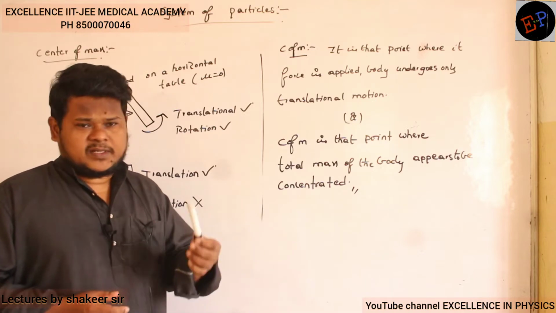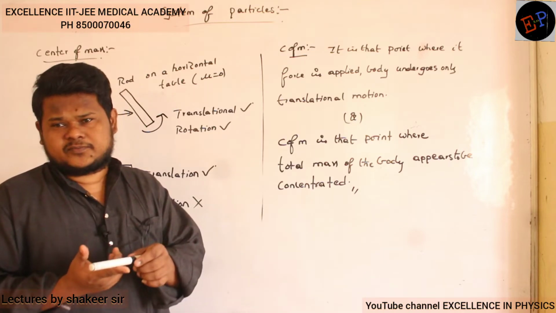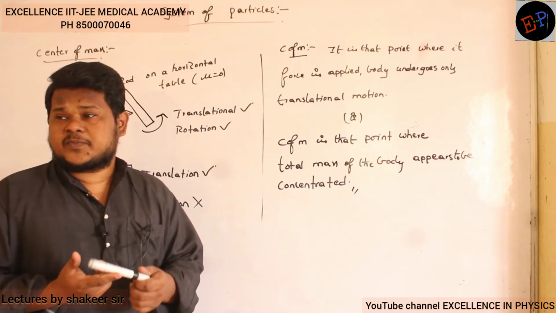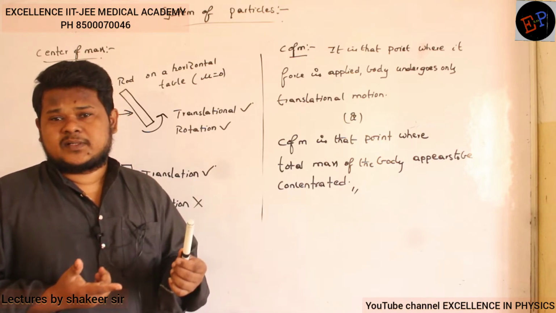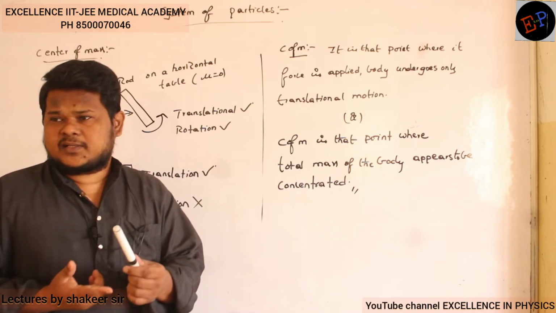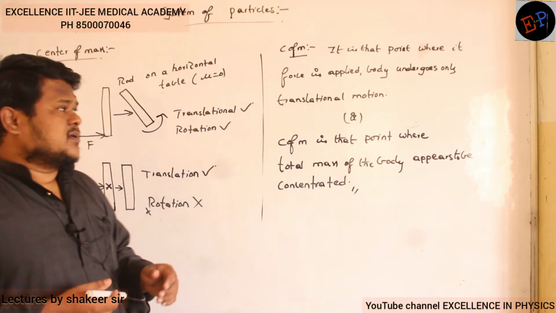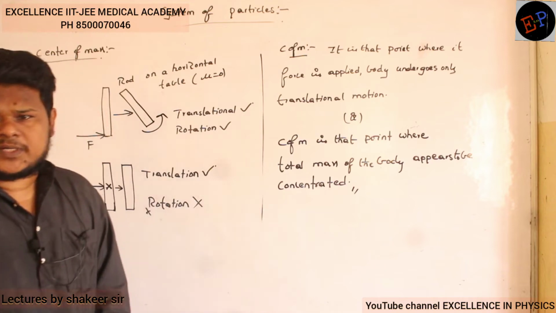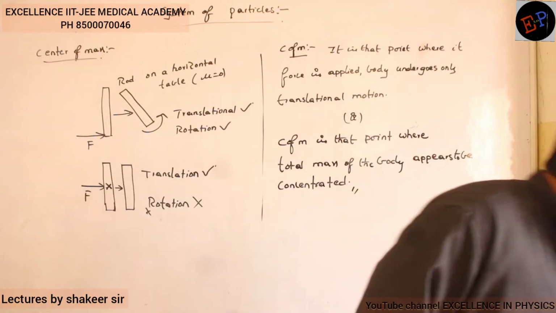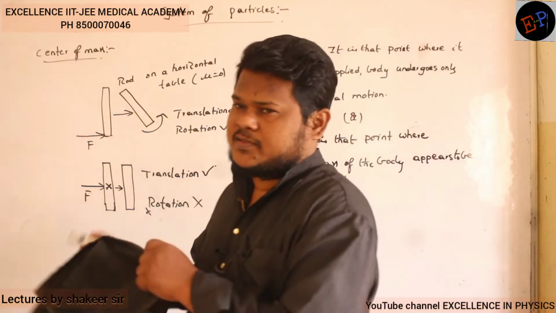For example, I can balance this pen on my finger. At which point do I have to place my finger so that I can balance it? I have to place the finger exactly at the center of mass. Then only I can balance this pen. So it is that point where the total mass appears to be concentrated at one point. That is called the center of mass.